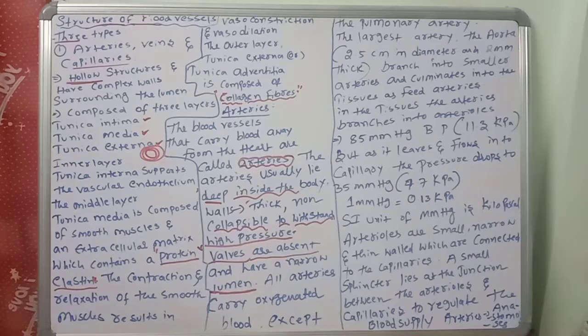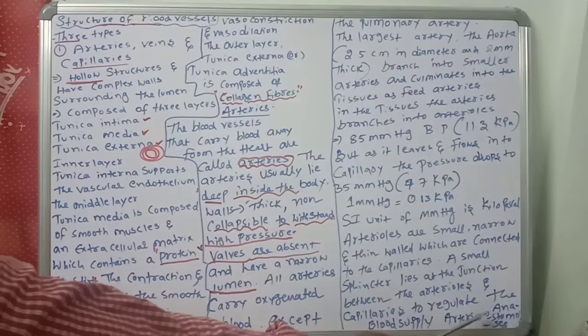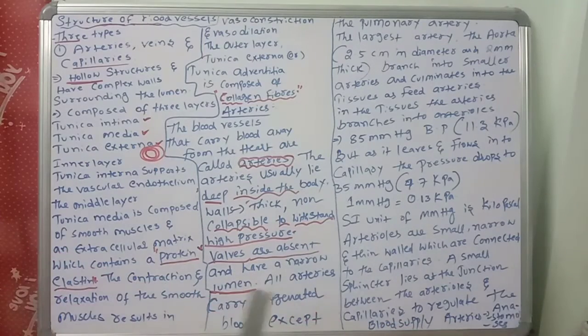So arteries give rise to arterioles, sometimes anastomosis. What is the main function of all these? They carry the blood from the heart to body parts.